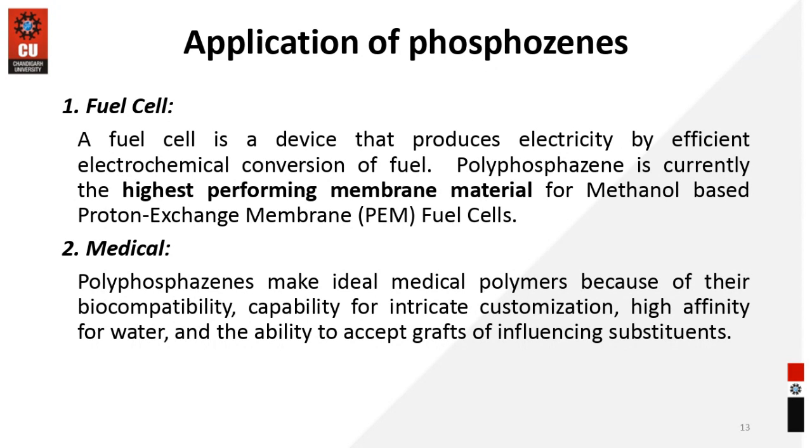So looking at the applications, we can have the substituent group which can alter the property of the phosphazenes. So we have a wide range of applications which is because of certain aspects of the backbone. You can have an application in fuel cells. A fuel cell is basically a device that produces electricity by effective electrochemical conversion of fuel. Polyphosphazene is currently the highest performing membrane material for methanol based proton exchange membranes in the fuel cell.